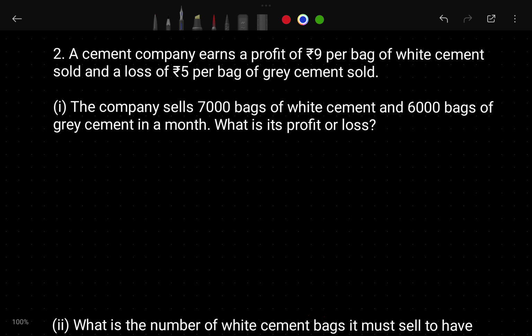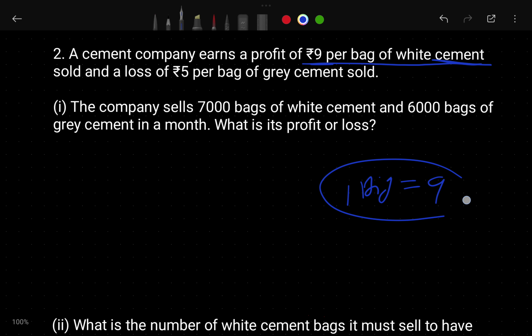Now let's see the second question. A cement company earned a profit of 9 rupees per bag of white cement. If there is a cement factory, when that company sells one bag of white cement, it will get 9 rupees profit. Let's suppose this is a biscuit packet: if you sell one biscuit packet, you will get 9 rupees profit.